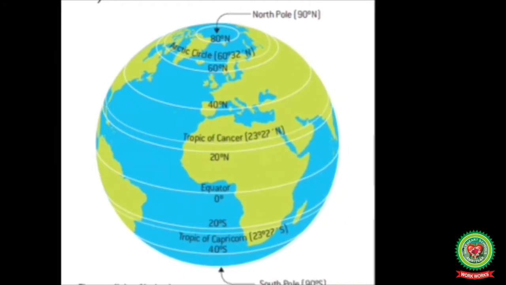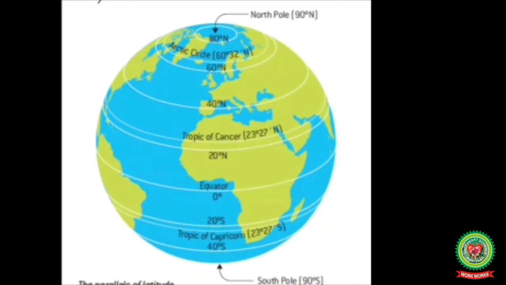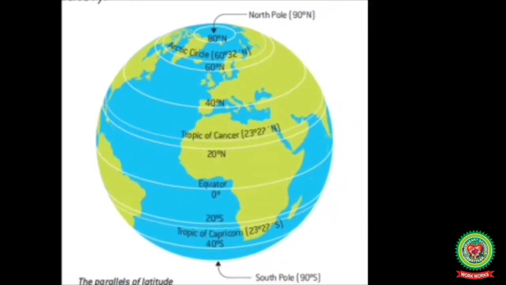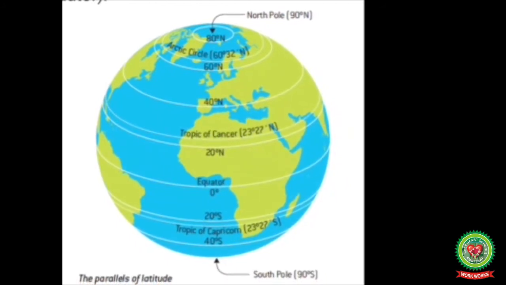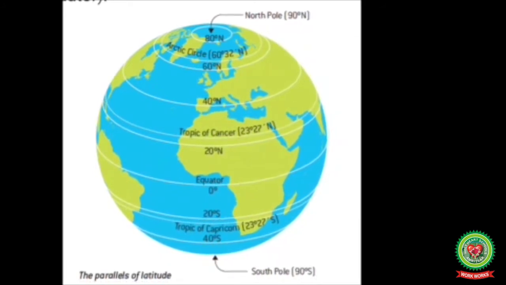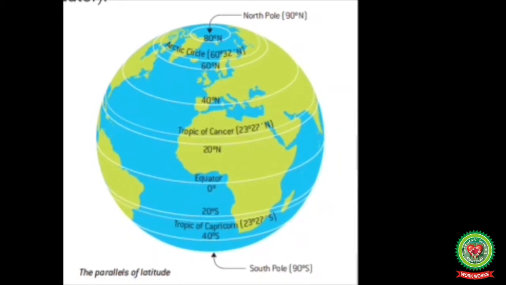It decreases to 23 degrees Celsius at 20 degree latitude, 14 degrees Celsius at 40 degrees latitude, and 1 degree Celsius at 60 degree latitude. It falls below freezing point at the poles.